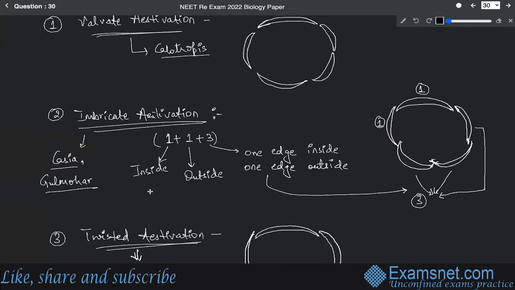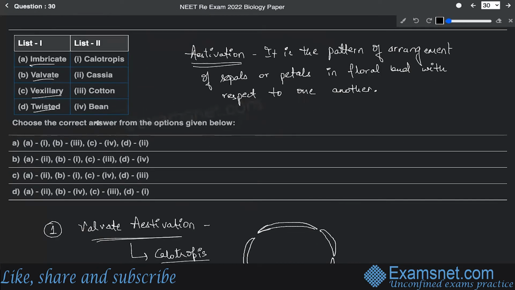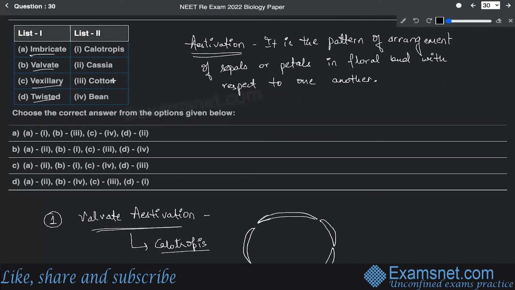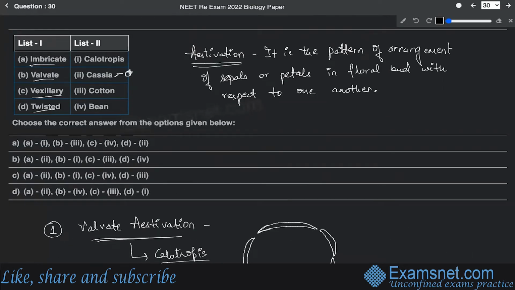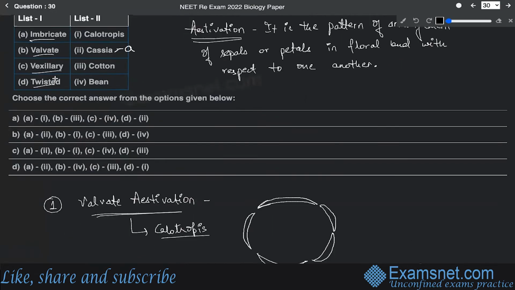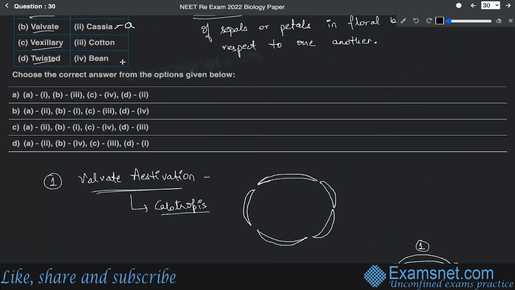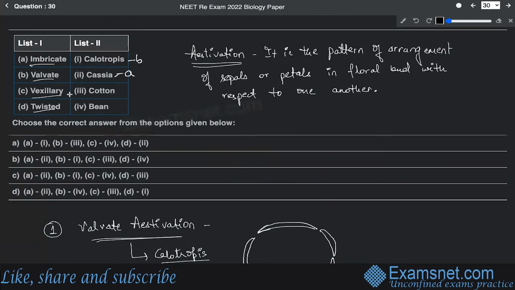All right. Now, let us take a look into the options. So, imbricate has been found, as we have seen over here, in cassia. This one goes with A. Valvate, as usual, has been found with calotropis, which is B over here. Vexillary is found with bean, and twisted is found with cotton. All right.